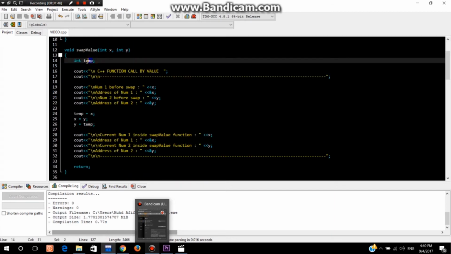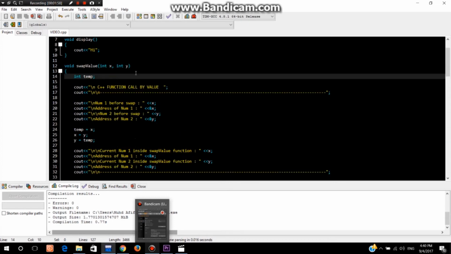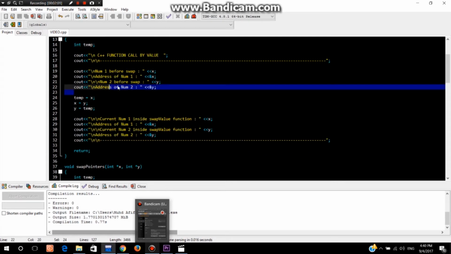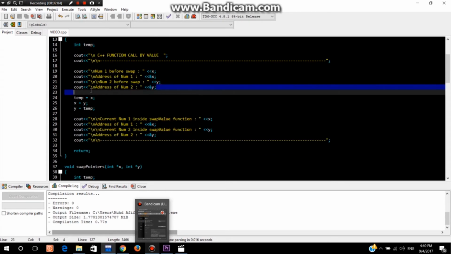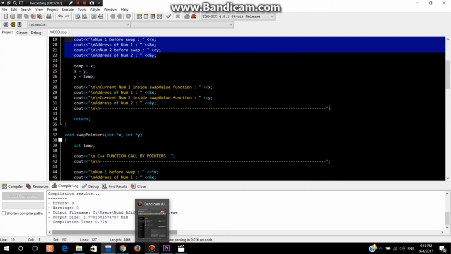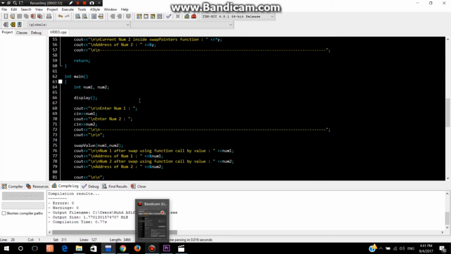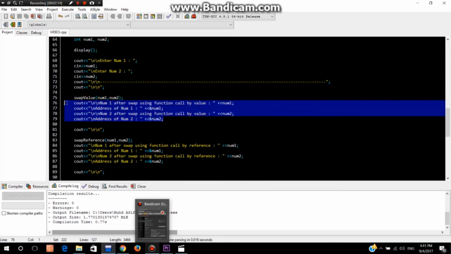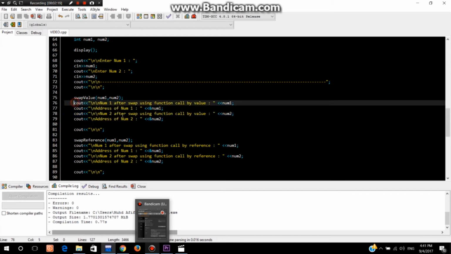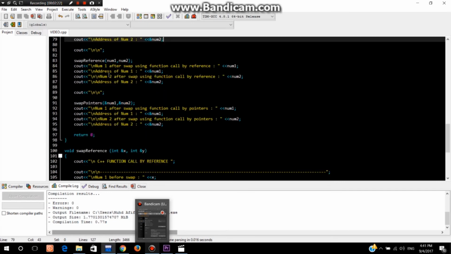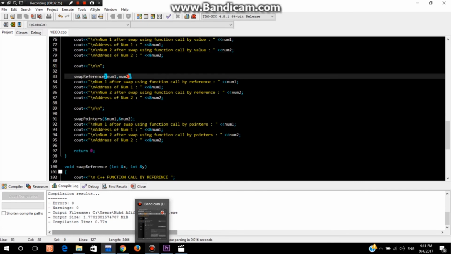First, I declare a temp, which is for swapping. Integer temp equals x, x equals y, y equals temp, for swapping the value. Okay, and then first I display the number before swapping, and then I display the number after swapping, but it's still inside the function. And then I display the name right after passing back into the main function, returning the value into the main function. Okay, the same goes for the reference.